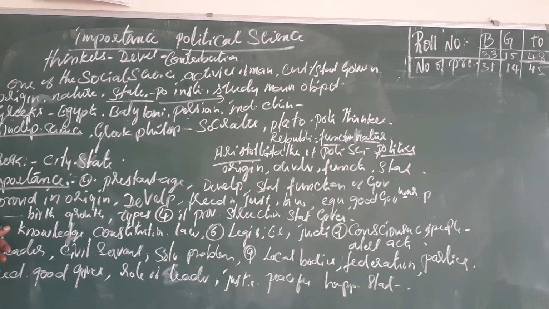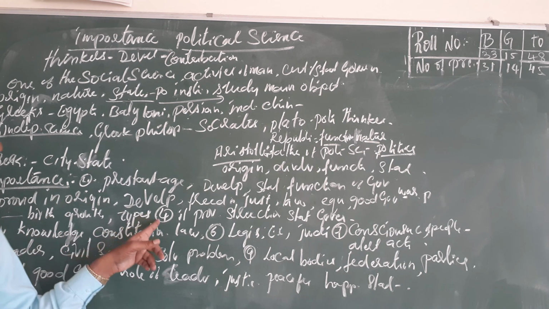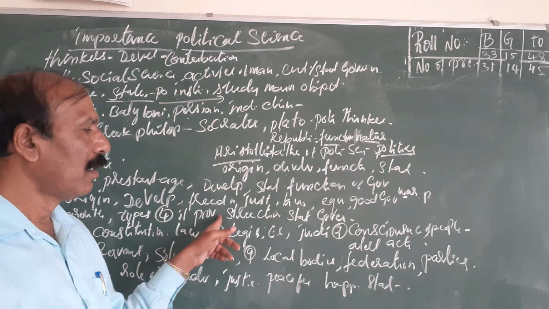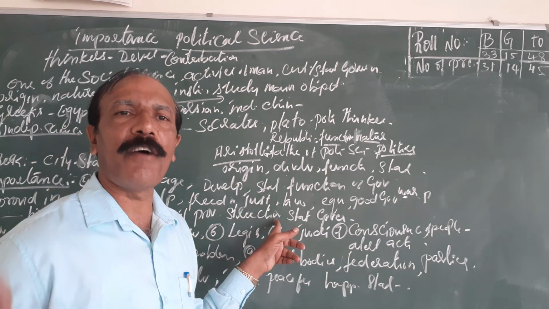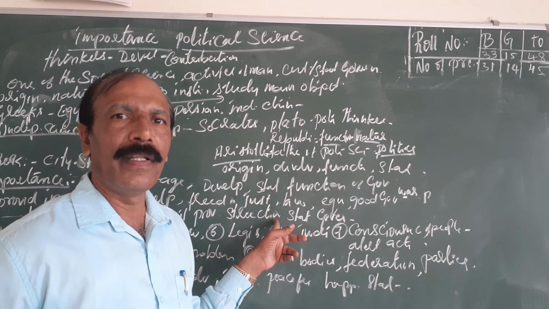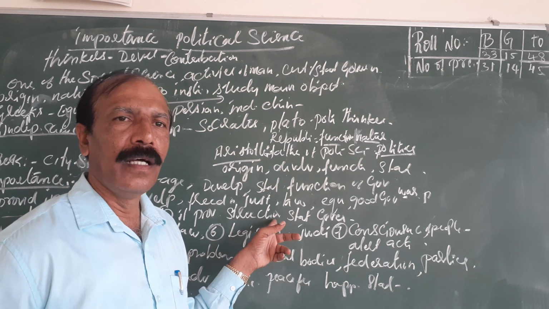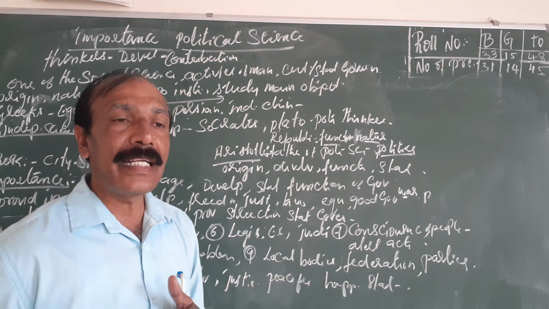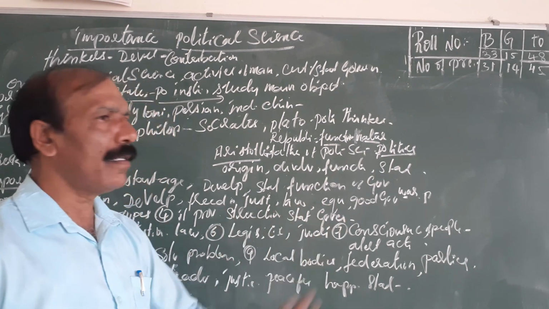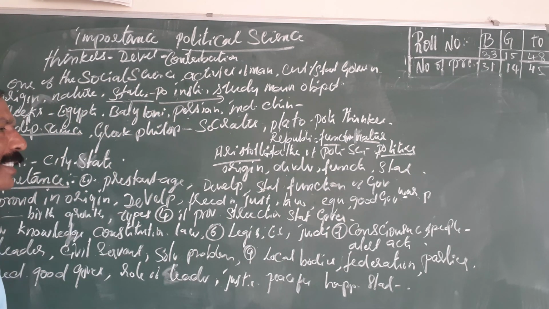The third one is that it provides the birth and growth of political science and the types of political science we have, then how it grows, and where it first takes place. The fourth one is that it provides the structure of the state government, how the state government formation takes place. When the MLAs or MPs, then a governor, a speaker, a deputy speaker, how this takes place, how the session takes place, all that it explains through political science. Political science also provides the structures of the state government.